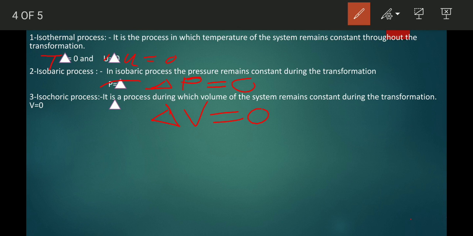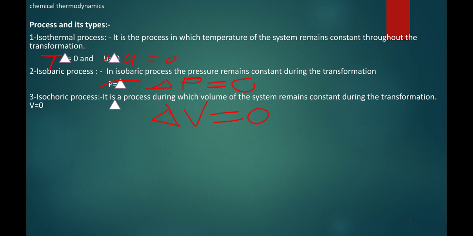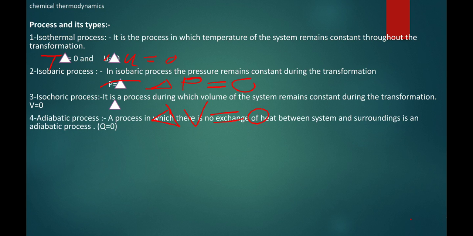For example, what is an example of the isochoric process where volume of the system remains constant? For example, a gaseous reaction in a closed container. When a gaseous reaction takes place in a closed container, the volume of the system remains constant. So it is called what? Isochoric process.